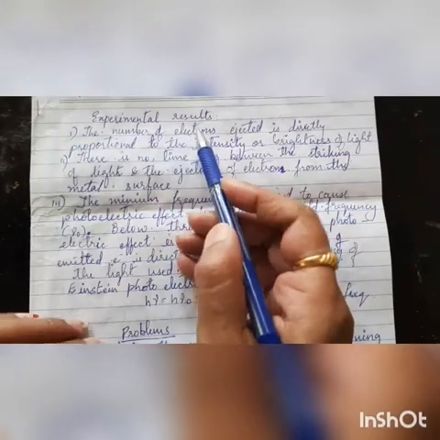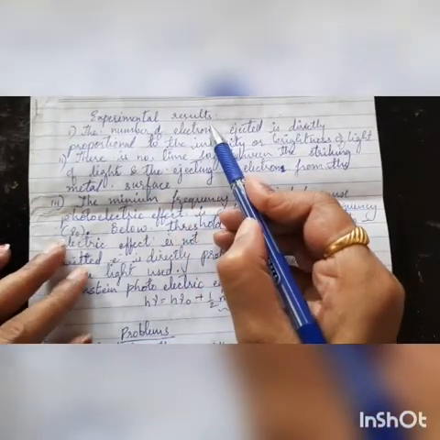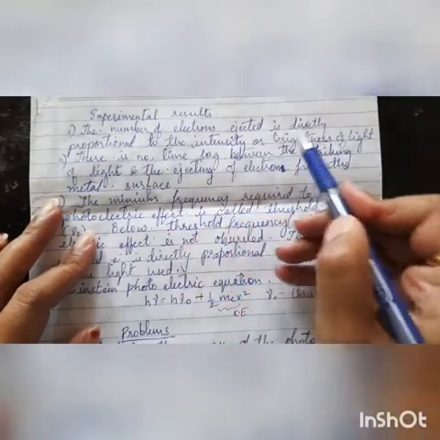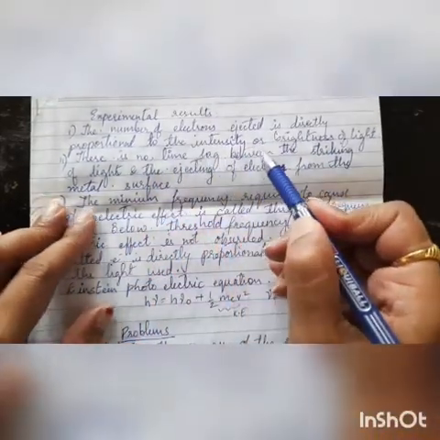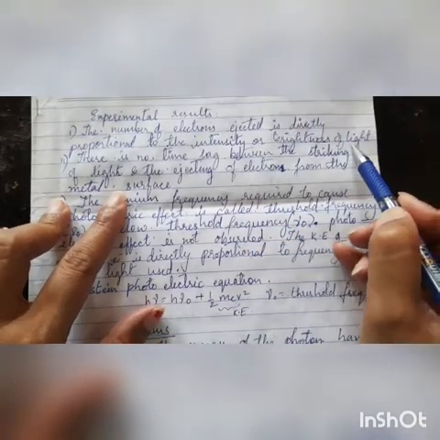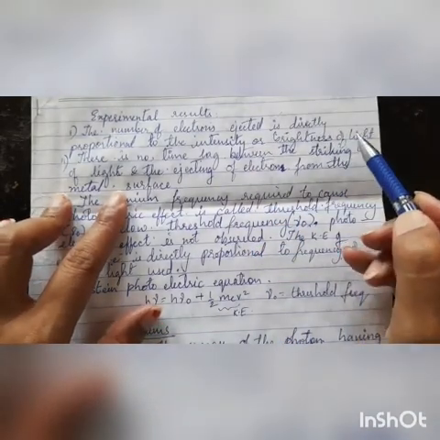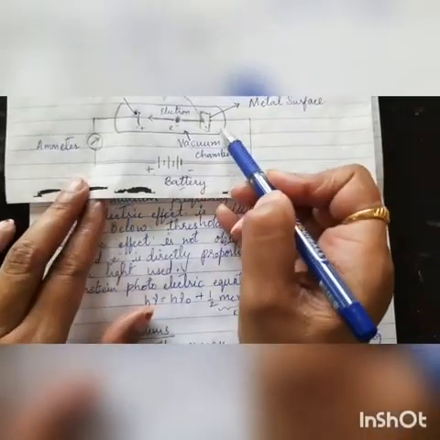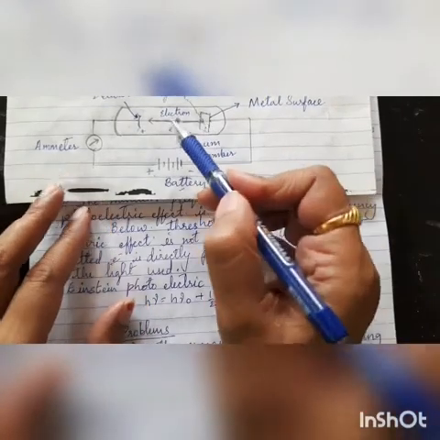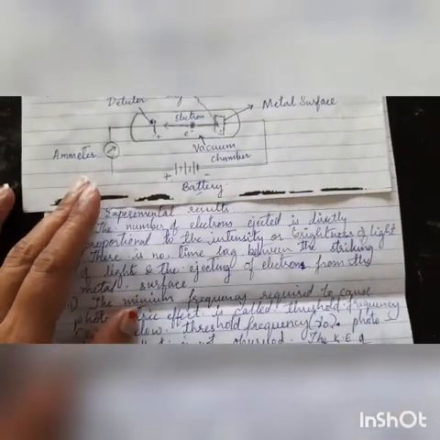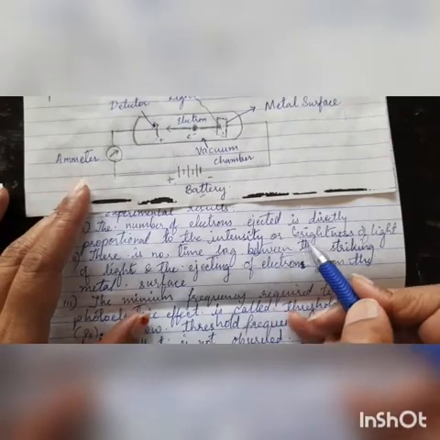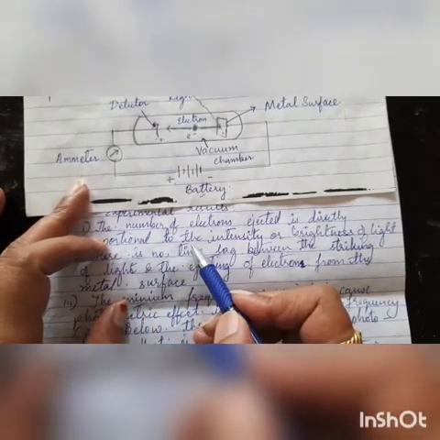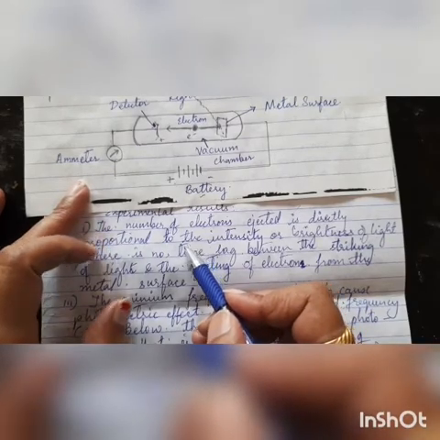So the experimental results of the photoelectric effect are: the number of electrons ejected is directly proportional to the intensity or brightness of the light. Means what? Whatever the number of electrons, we had considered that these electrons are ejected. So these electrons which are ejected are going to depend upon the intensity or the brightness of the light. So that is why we are going to consider the suitable frequency light.